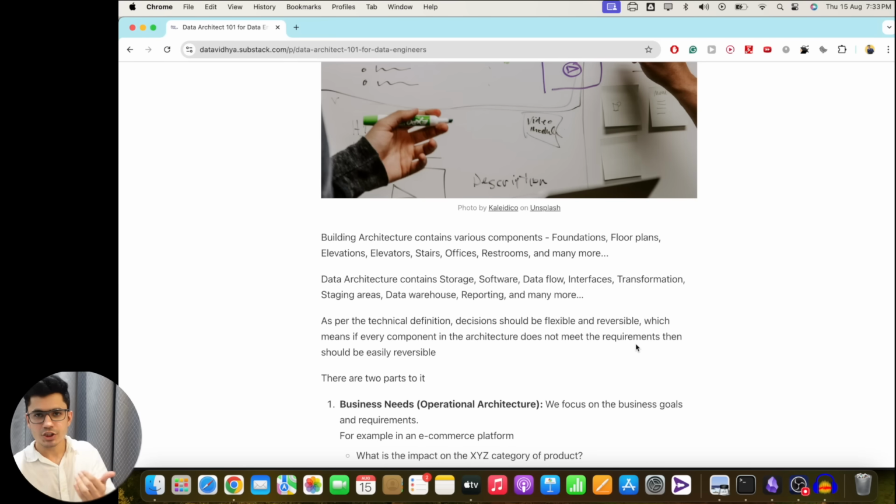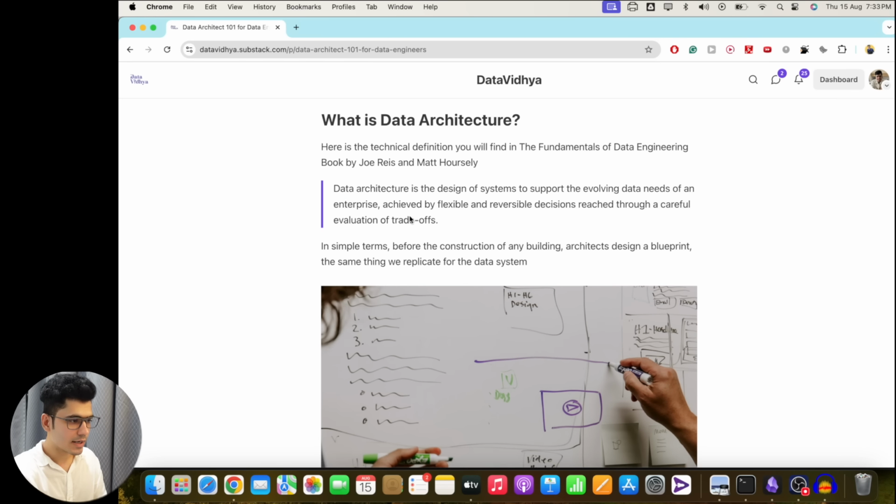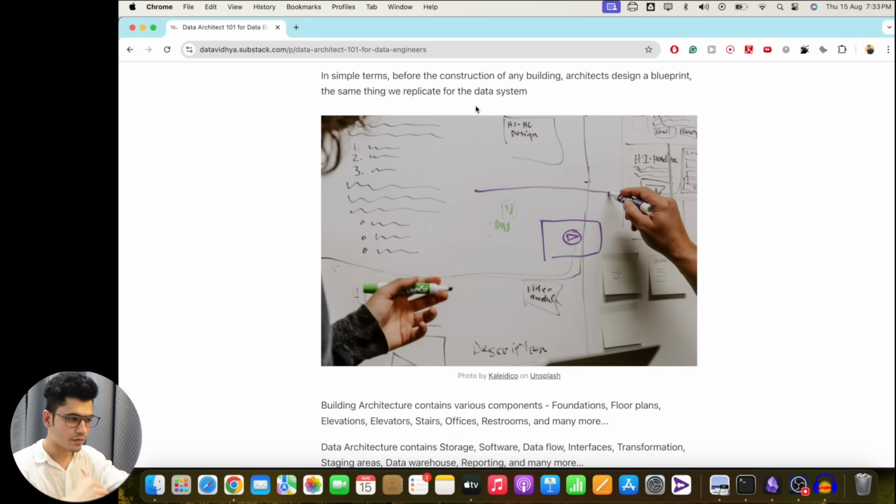So every decision that you take, and if it goes in the wrong direction, it should be easily reversible so that you can make it right. So this is what it means. It is achieved by flexible and reversible decisions reached through a careful evaluation of trade-offs. Trade-offs are basically that you have to understand, based on your requirement, which technologies you can choose. We'll understand all of this step by step.